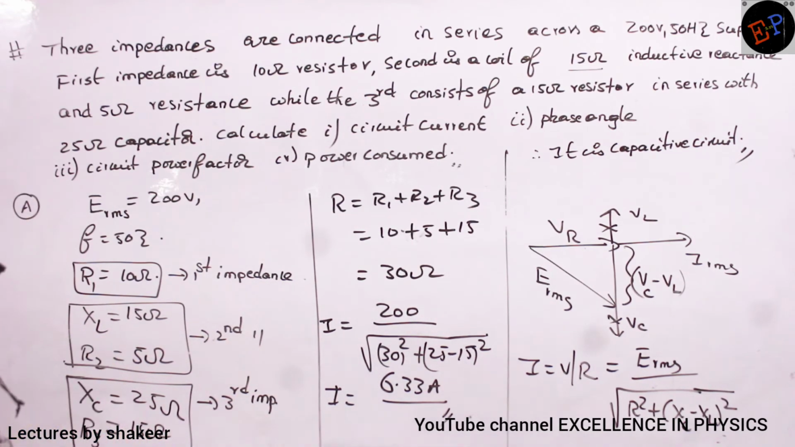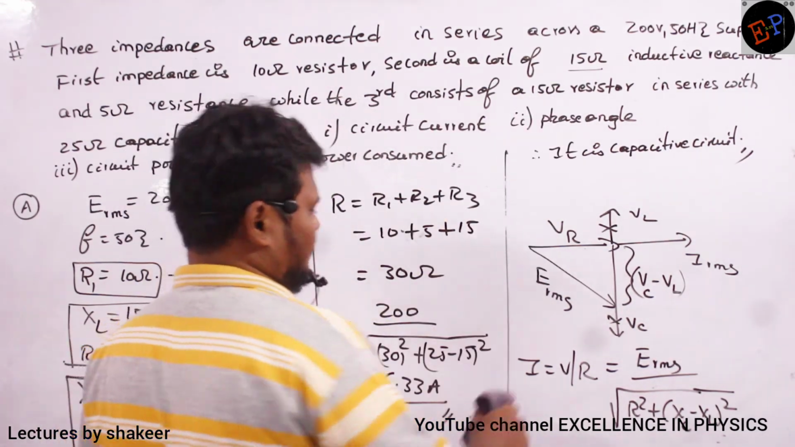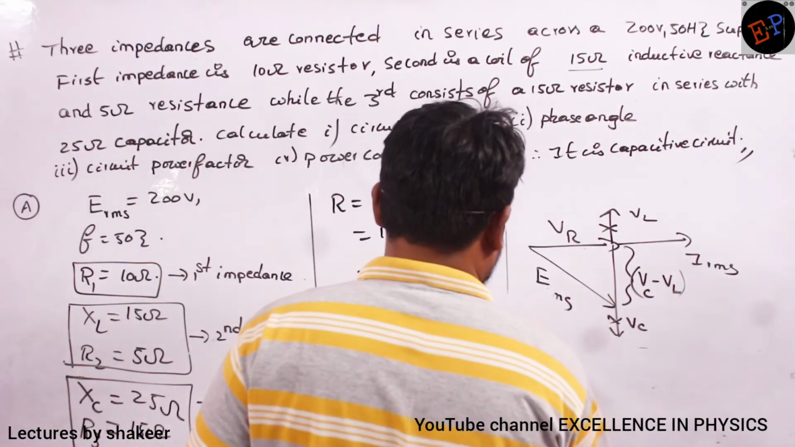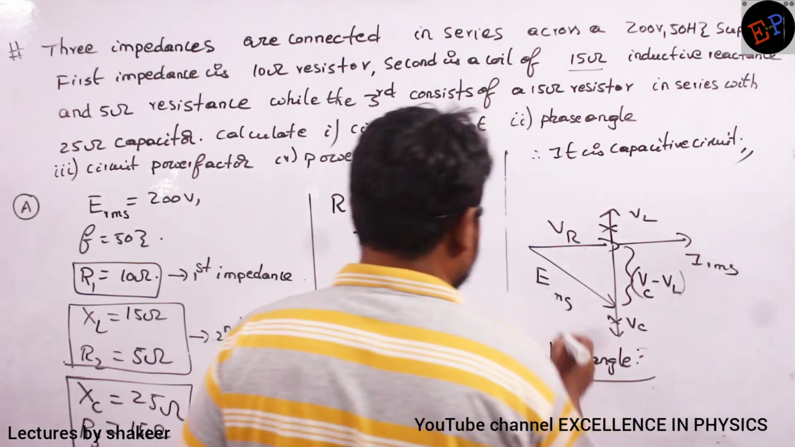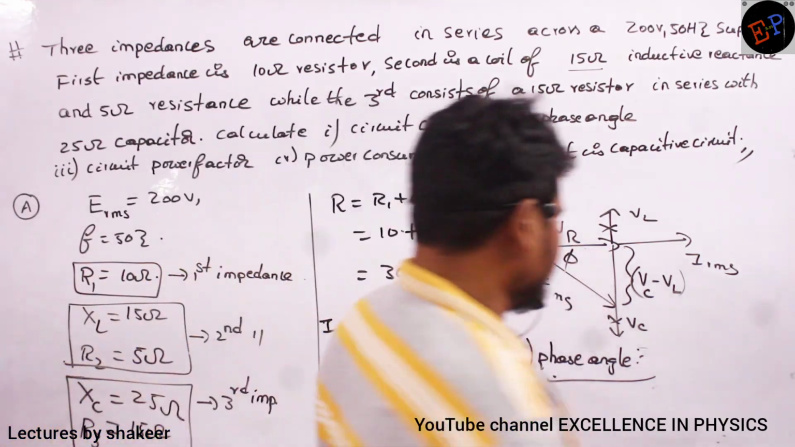Understood? Okay. Now, phase angle. How can I calculate phase angle? Tan phi. So the second question is phase angle. This is called phase angle phi. Opposite side I know. So let us draw the impedance diagram.